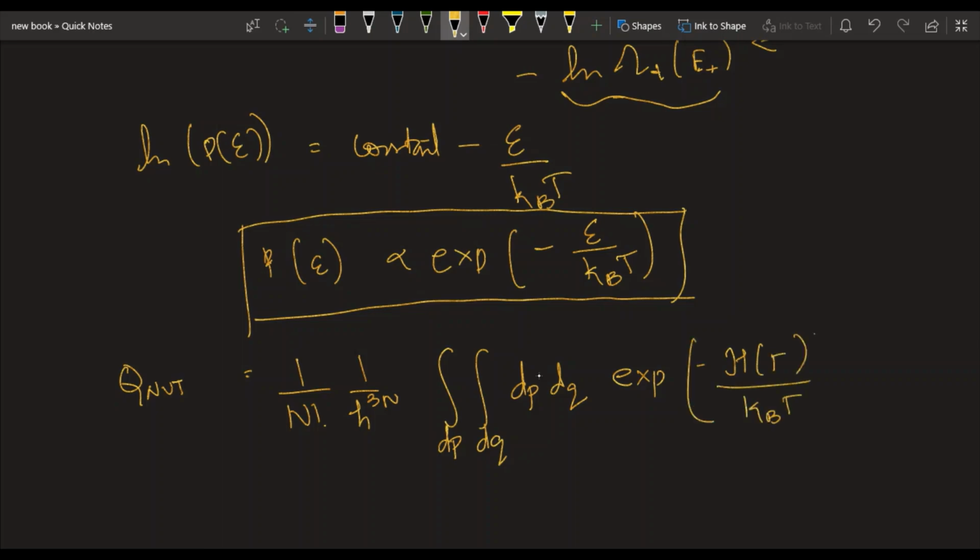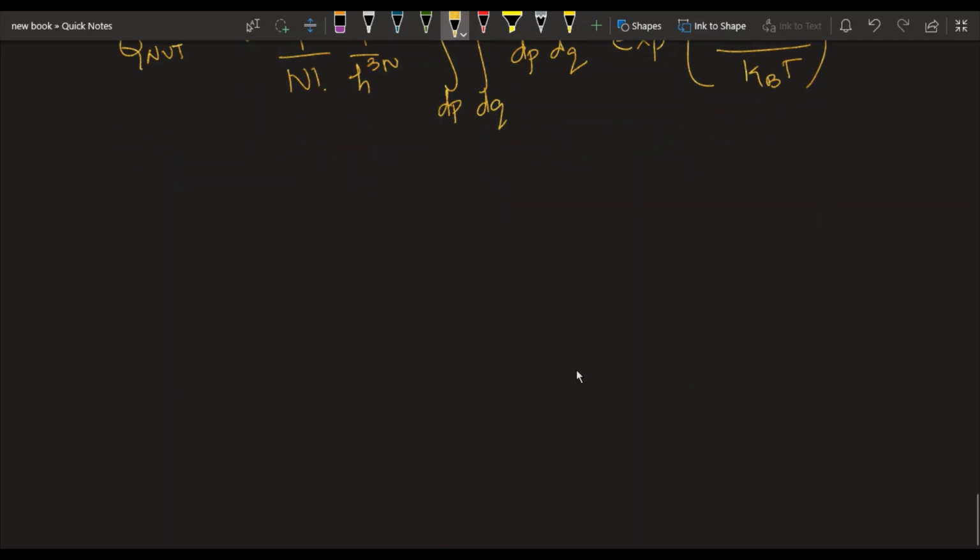Now remember that the Hamiltonian is defined as kinetic energy as a function of the momenta plus the potential energy as a function of the coordinates. So this is not true for all the cases, but for most of the cases we can write something like this. This is just to simplify the partition function.